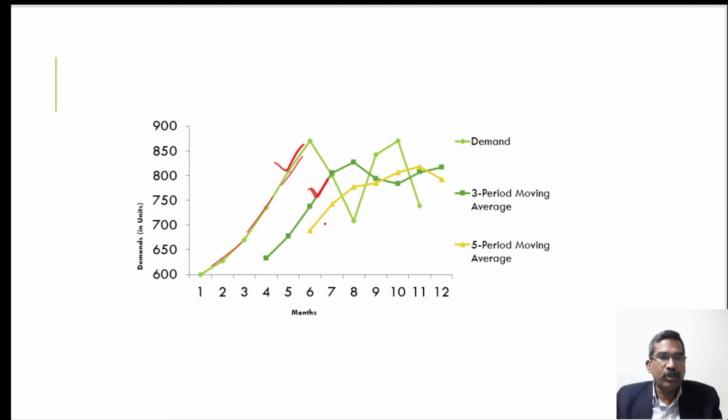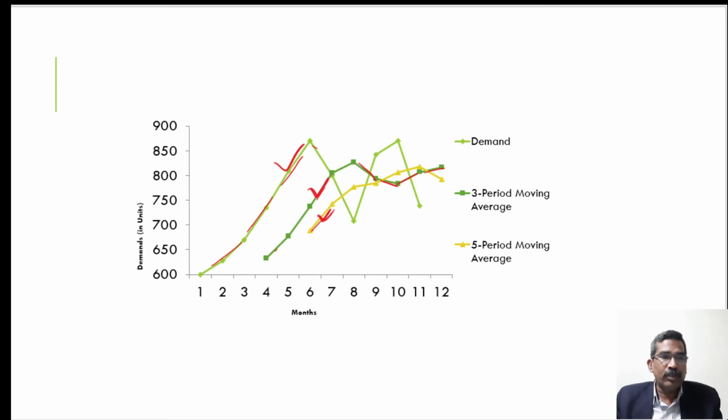This is the 3 period moving average, and this is the 5 period moving average. Now we want to observe the difference between them. If we consider the 3 period moving average, we can observe that it follows the actual demand more closely.